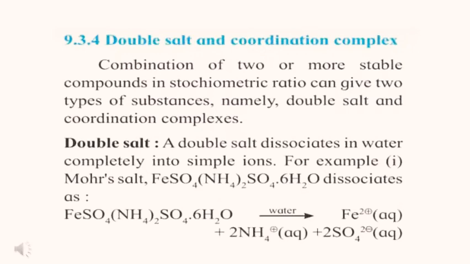In this dissociation, one complex compound dissociates into different molecules, or it gets different parts or different atoms.